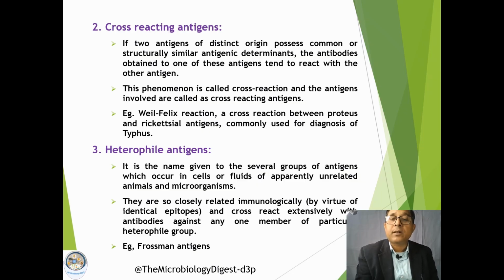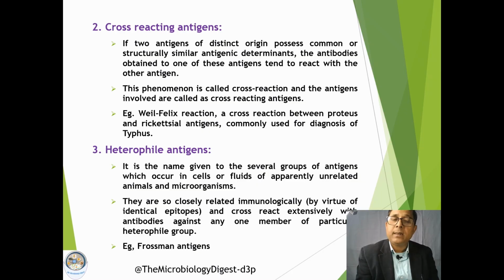Then the third type is the heterophile antigens. Again, it is also a type of cross-reacting antigen, but it is the name given to several groups of antigens which occur in cells and fluids of generally unrelated individuals or microorganisms. But these antigens are so closely related because they have identical epitopes.